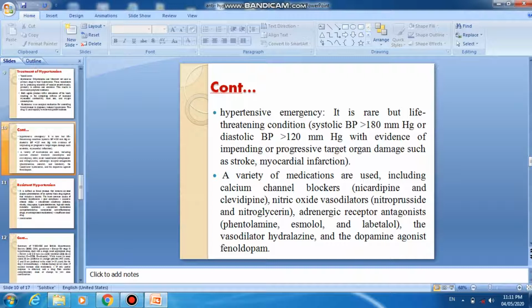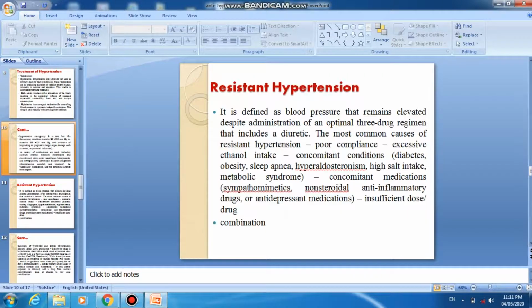A variety of medications are used, including calcium channel blockers, that is nicardipine and clevidipine, nitric oxide vasodilators, and adrenergic receptor antagonists, that is esmolol and labetalol, etc. The vasodilator hydralazine and the dopamine agonist fenoldopam. Now let us discuss resistant hypertension.